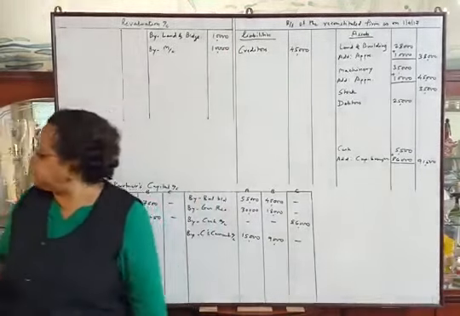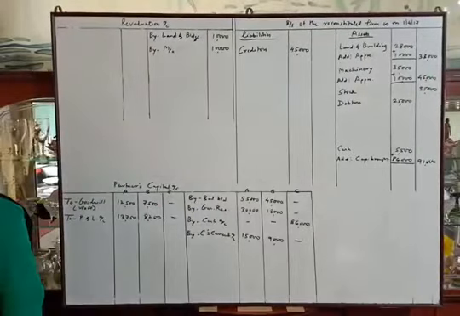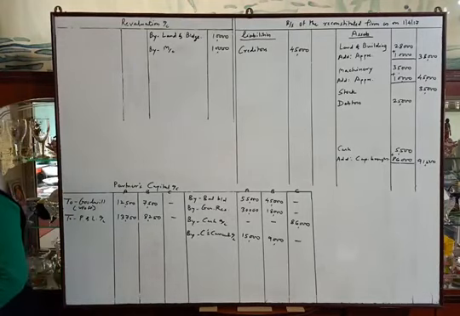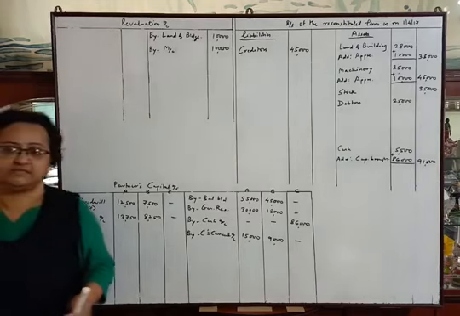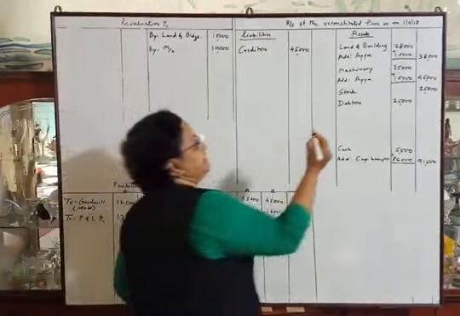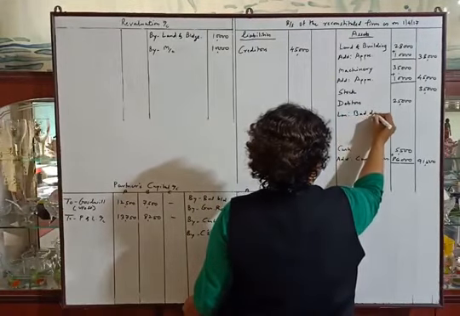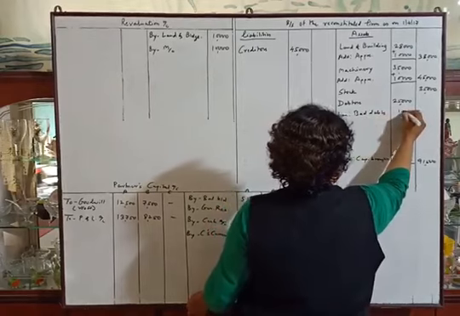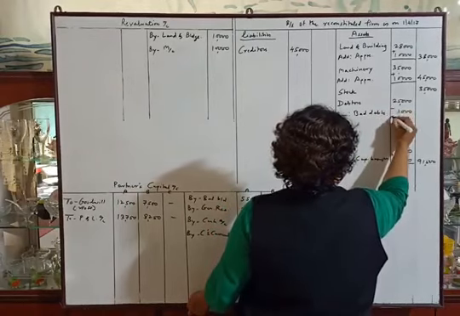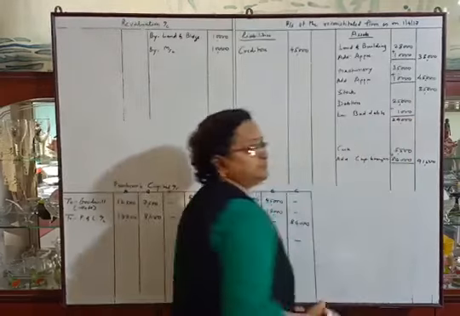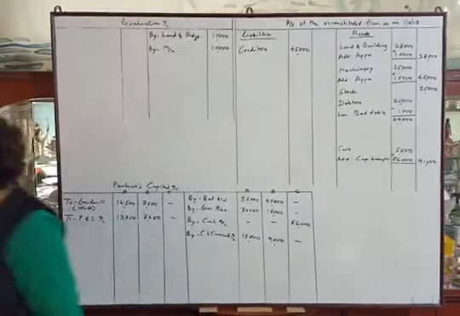Okay. Next adjustment. An amount of rupees 1,000 due from the first debtor is to be written off as no longer receivable. It means rupees 1,000 is bad debts. So we will deduct from debtors less bad debts rupees 1,000. Amount will be 24,000. Okay. Now see the next part.